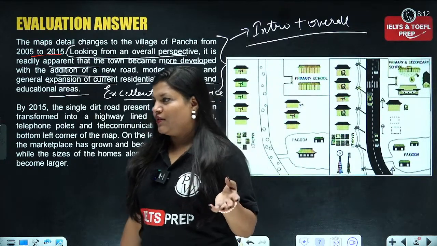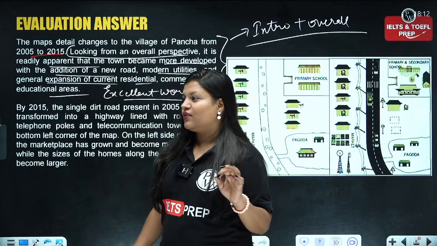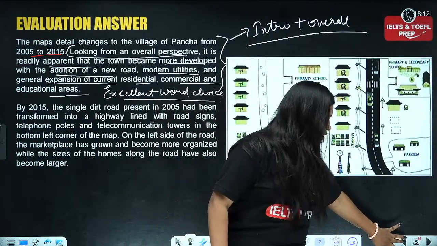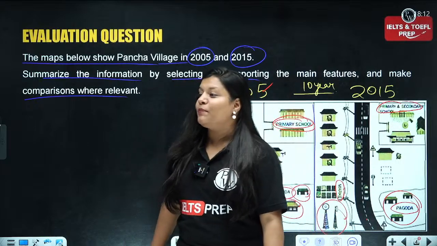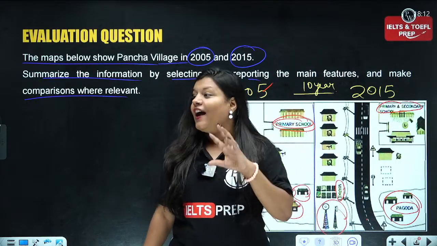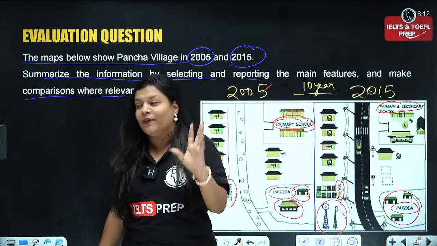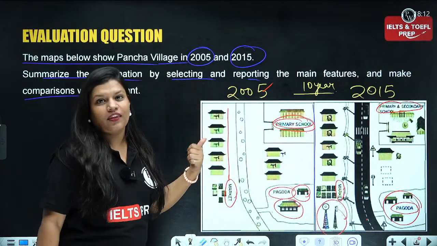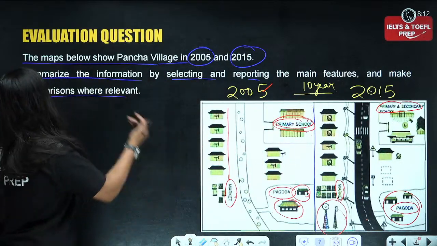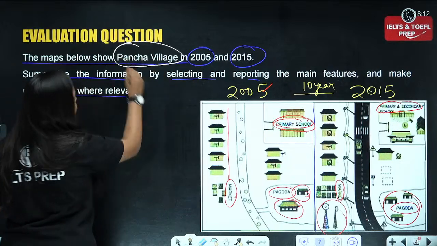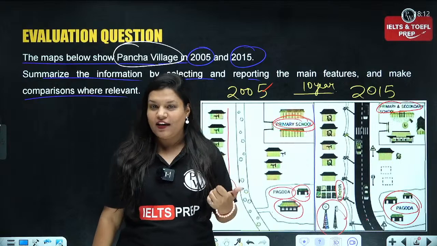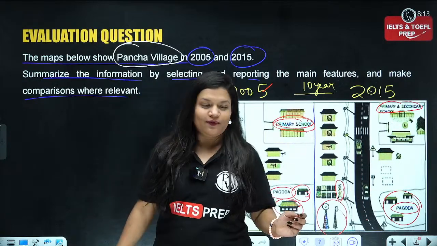Ma'am, in the image the name is Pagoda, but in the answer it's Pancha. Okay, so the name of the village is Pancha. If you haven't seen it, then look up here. This is the reason I keep on saying that read the question properly. If you had read the question properly, you would have caught it. Okay, so see here it's written Pancha village in 2005 and 2015. I hope now you got it.